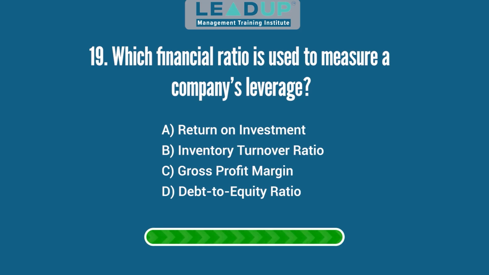Question 19. Which financial ratio is used to measure a company's leverage? A. Return on investment. B. Inventory turnover ratio. C. Gross profit margin. And D. Debt to equity ratio. Answer: debt to equity ratio.